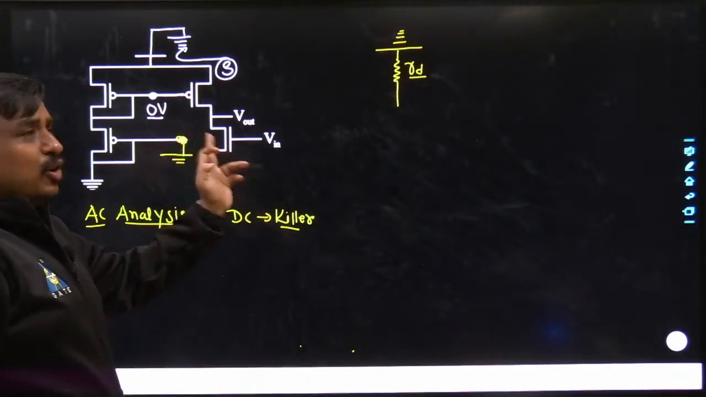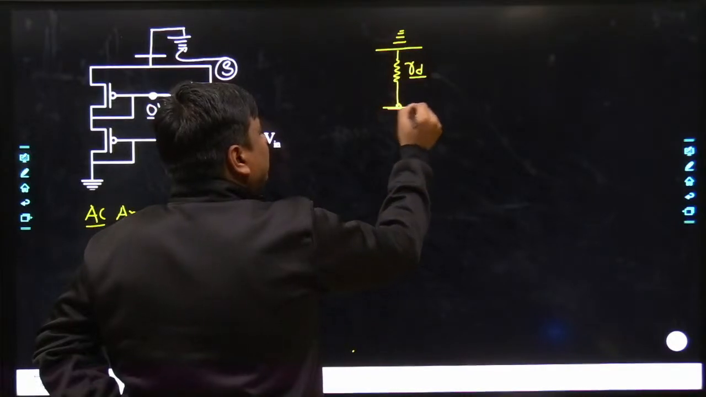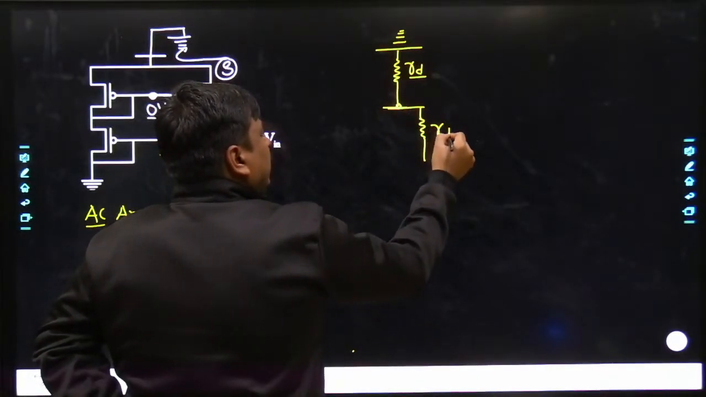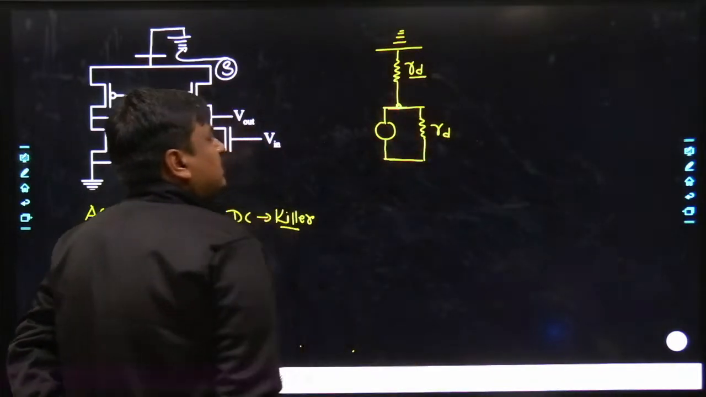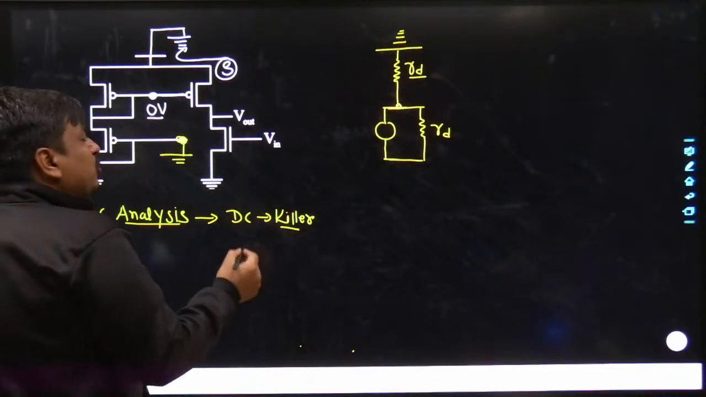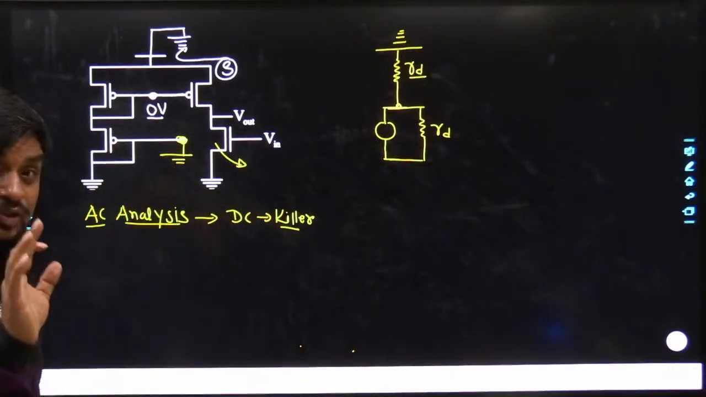Similarly, if we talk about this, here you would have the replacement. Obviously, sir, I would be having a replacement which would be RD, which was common, and at the same time you would be having GM into VGS. Which GM do I have to use? I have to use the GM of this transistor alone. That is what I am saying.